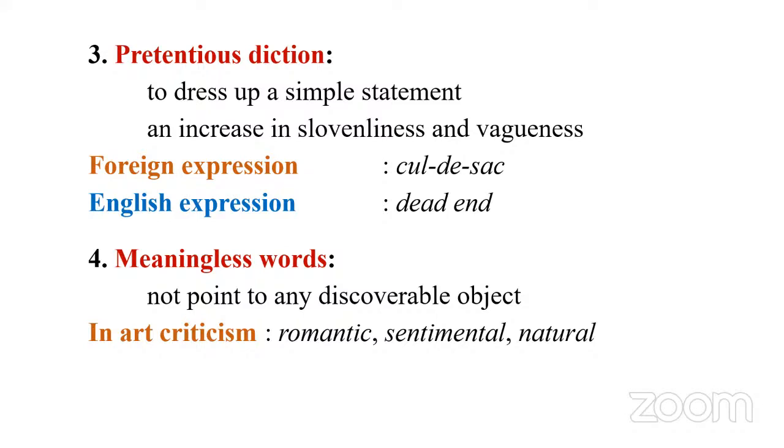Then the last one, meaningless words. Sometimes we don't take pains to get the right word. We go for already existing meaningless words. There is no meaning at all. People use it, so we also use it. Why? Because they do not point to any discoverable object. They don't point to anything solid. It is just there. For instance, in art criticism, whenever we say it is a romantic poem, a sentimental poem, a natural poem, it's an empty word. These words do not refer to anything solid. Okay, so we have to avoid all these things.